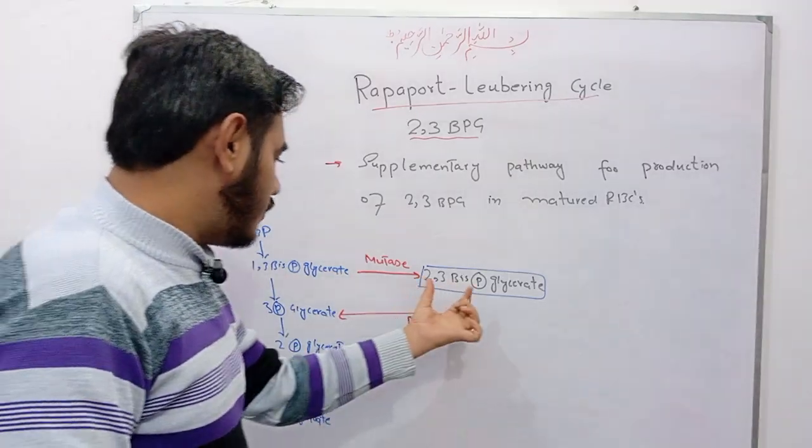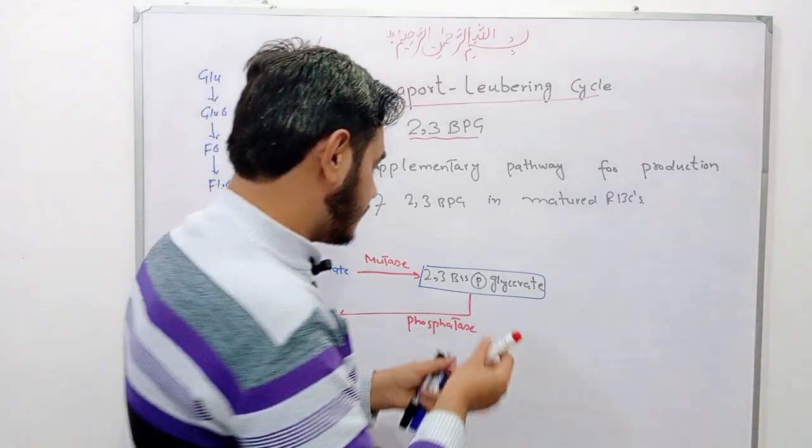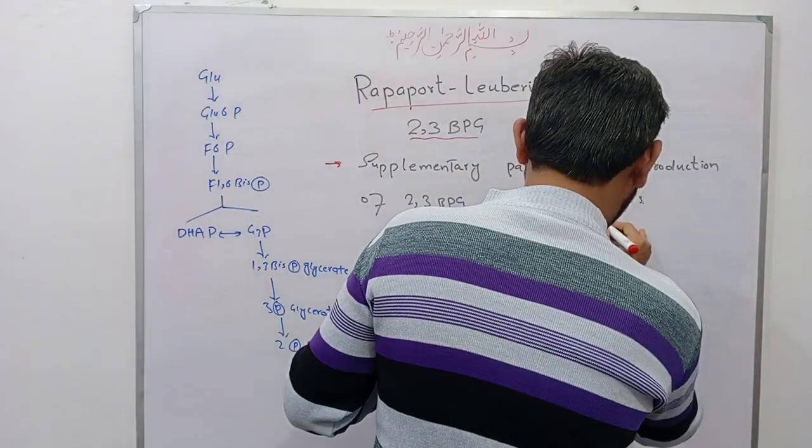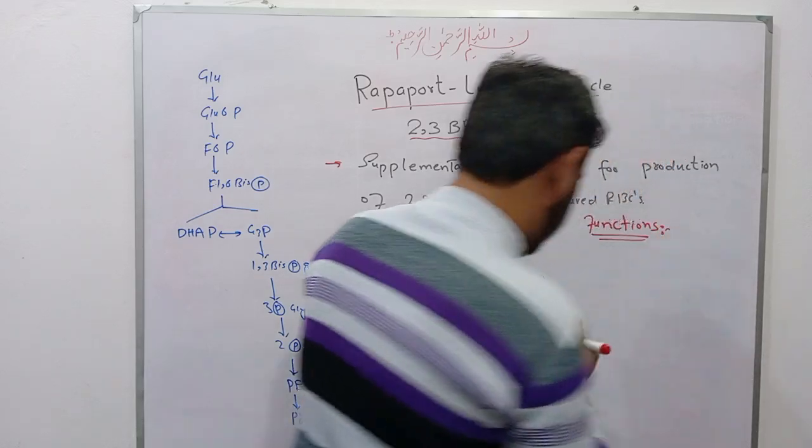Students, this 2,3-bisphosphoglycerate is very important. Now coming to the functions of this Rapoport-Luebering cycle.